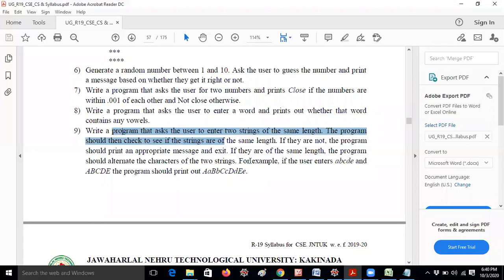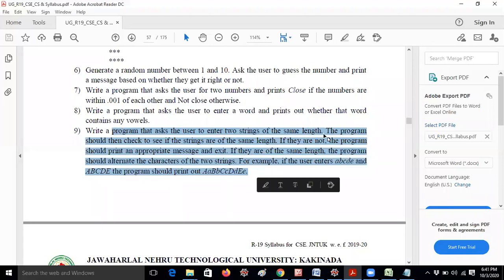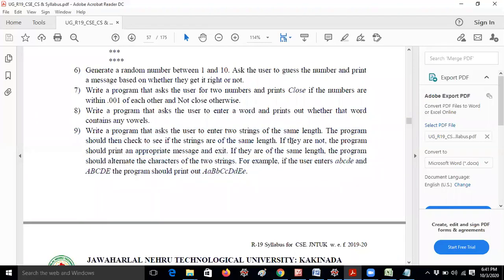Write a program that asks the user to enter 2 strings of the same length. And you have to enter 2 strings with the same length. Okay. That means if I am giving Python, it is a 6-letter word. And if I am giving BVCITS, that is also the same 6-letter word.